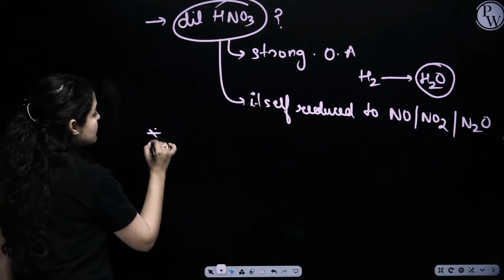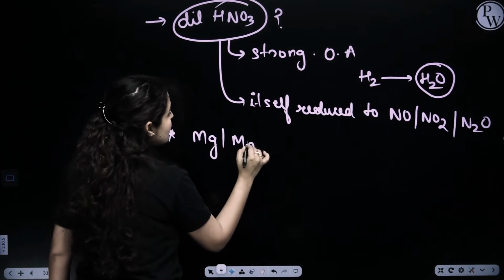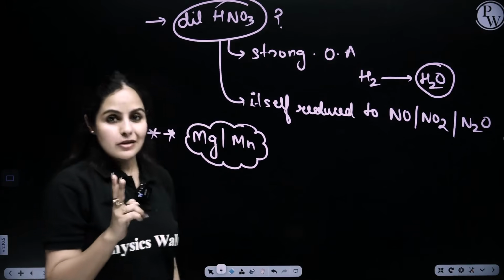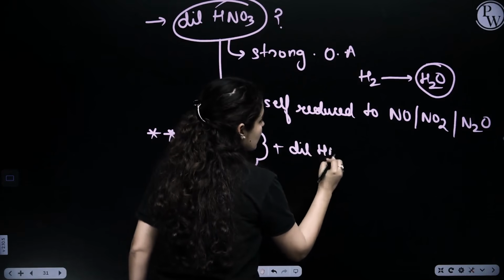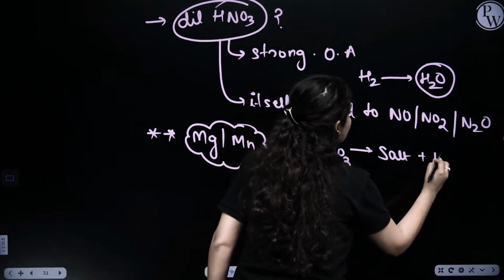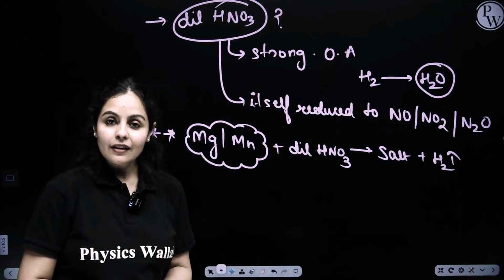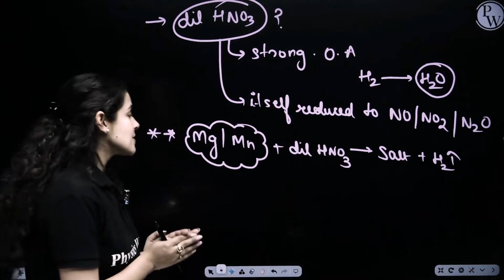But there are exceptions here. Chemistry hai toh exceptions hain. Magnesium and manganese are the only two metals which can react with very dilute HNO3 and form the respective salt, and hydrogen gas would be evolved. Will you remember? I hope it is all revised clearly. Yes? Okay, guys.